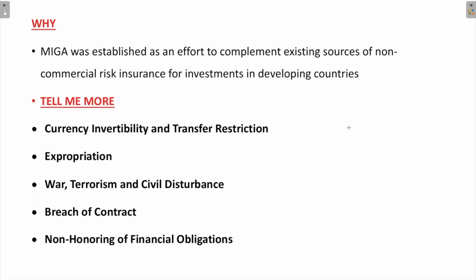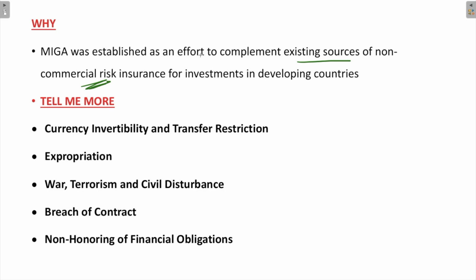So MIGA was established as an effort to complement existing sources of non-commercial risk insurance for investments in the developing countries. There was a lack of existing sources of non-commercial risk insurance for these investments in the developing countries. Therefore MIGA, the Multilateral Investment Guarantee Agency, was established to combat these non-commercial risks. Now there are various risks which are being insured by MIGA.